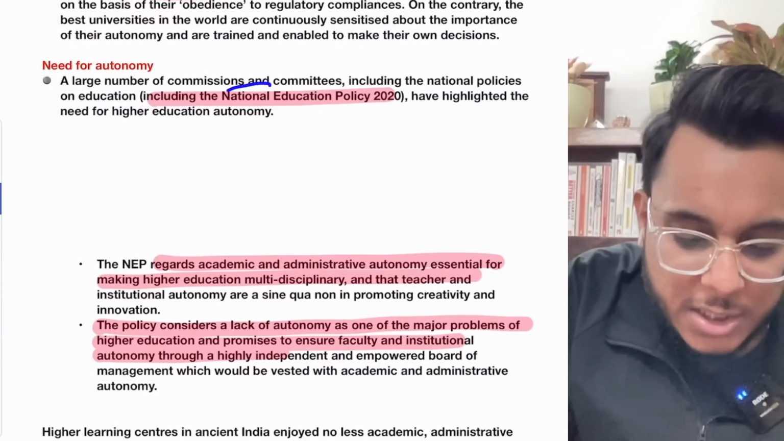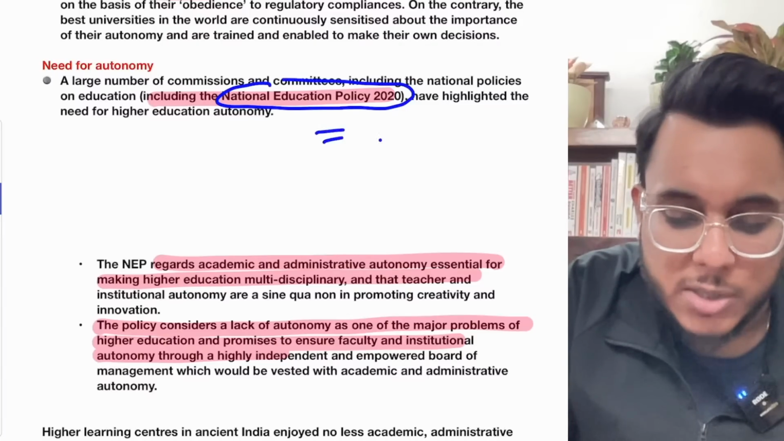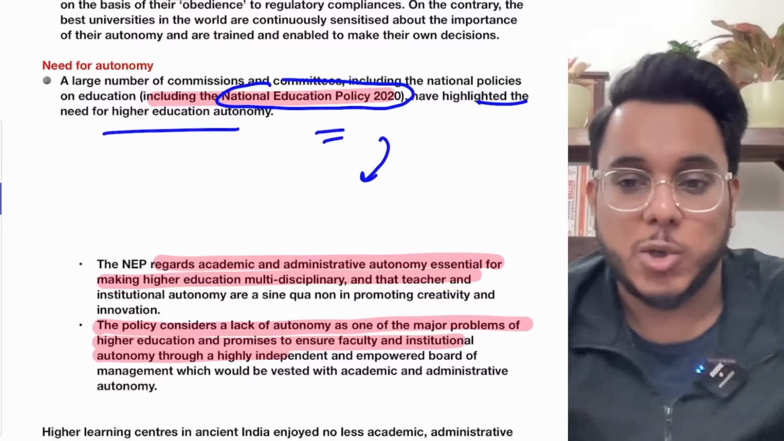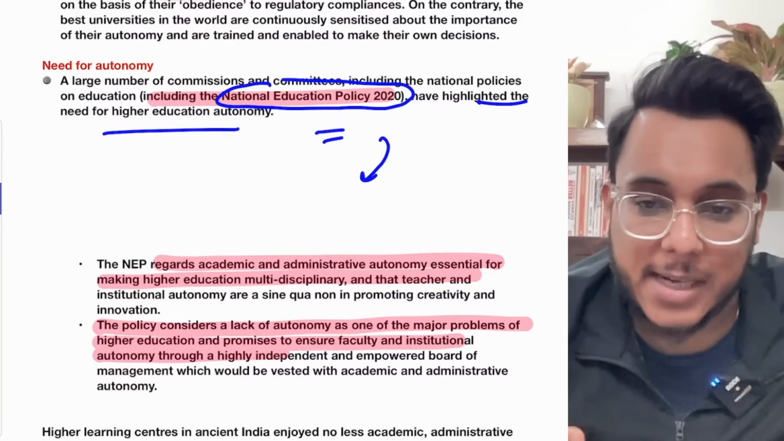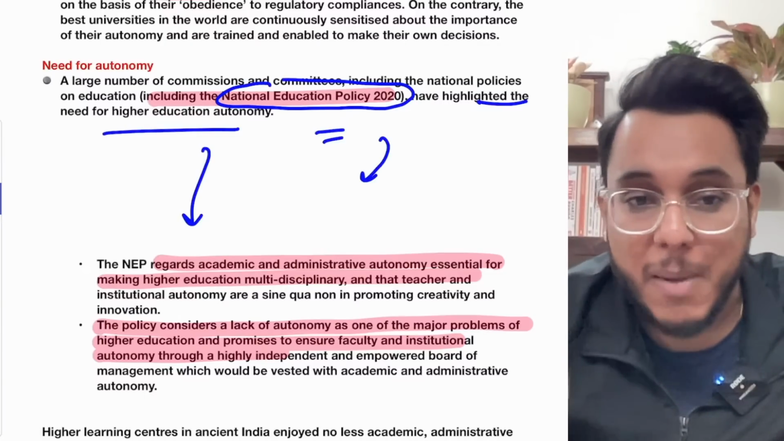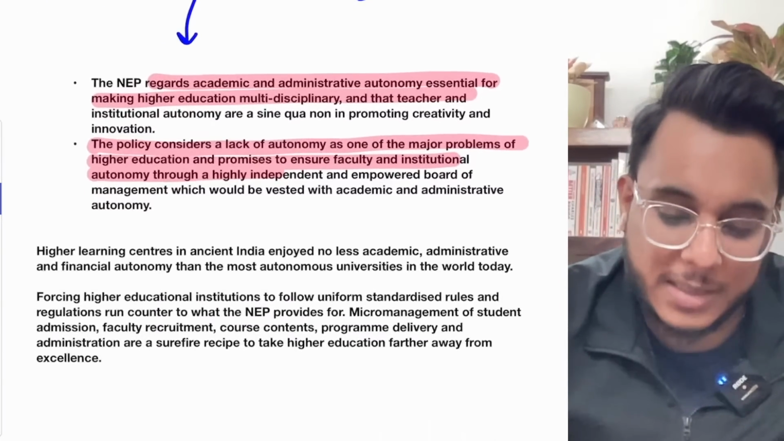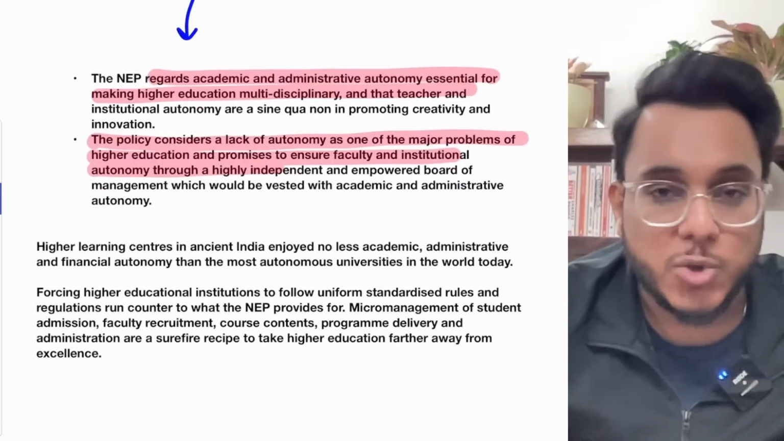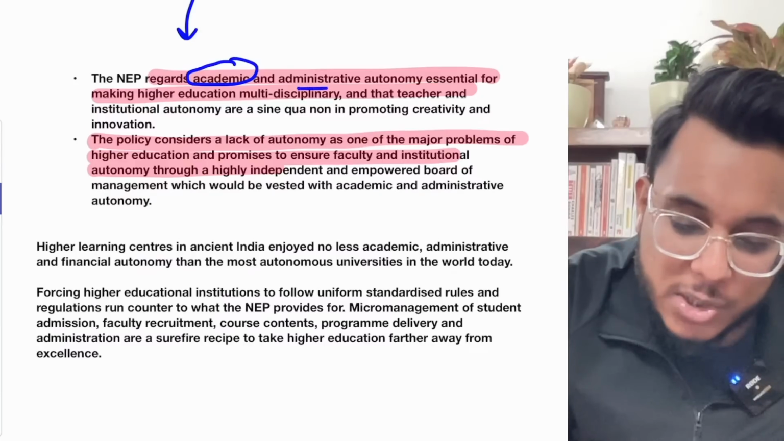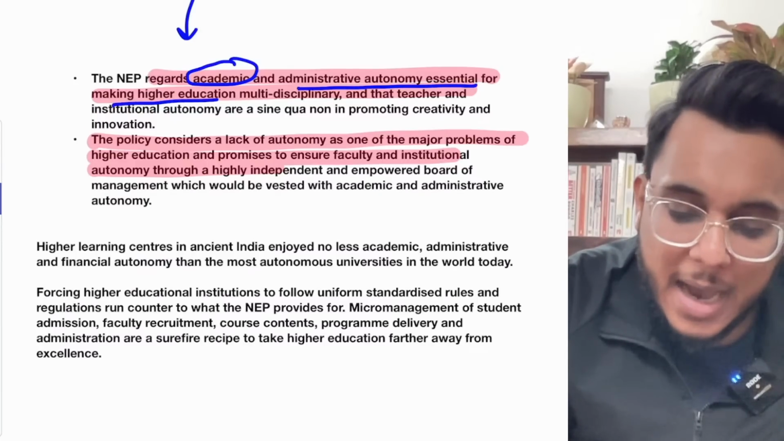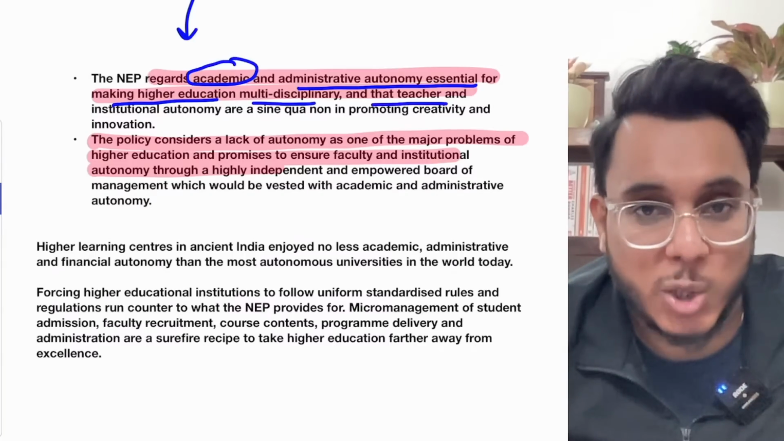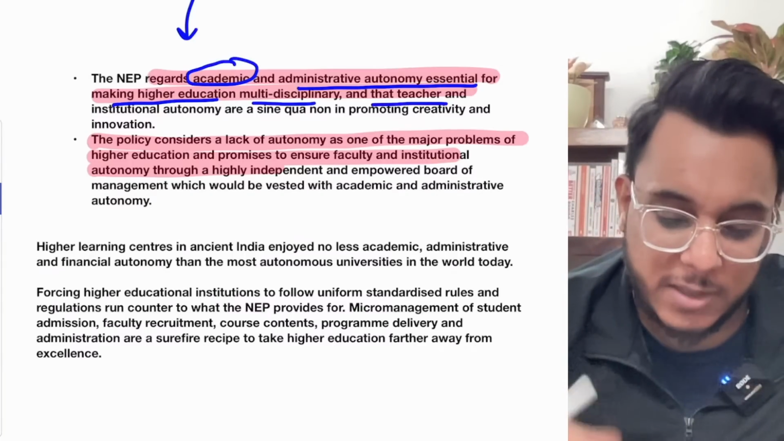And in this direction, the National Education Policy 2020 also highlighted the need for autonomy to be given to the higher institutions. By that, these institutions will be able to meet the demands of the 21st century. The National Education Policy of 2020 provided that academic and administrative autonomy are essential for making higher educational multidisciplinary institutions more creative and more innovative. So this is very important.